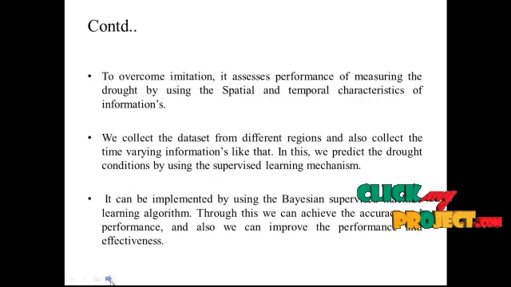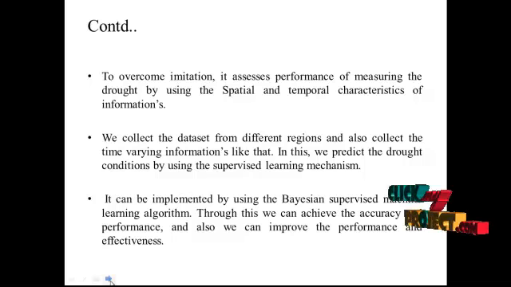So, to overcome this limitation, it assesses the performance of measuring drought by using the spatial and temporal characteristics of information. We collect the data set from different regions and also collect time-varying information. In this, we predict the drought conditions by using a supervised learning mechanism, implemented with a Bayesian supervised machine learning algorithm. Through this, we can achieve accuracy and performance, and also improve the performance and effectiveness.